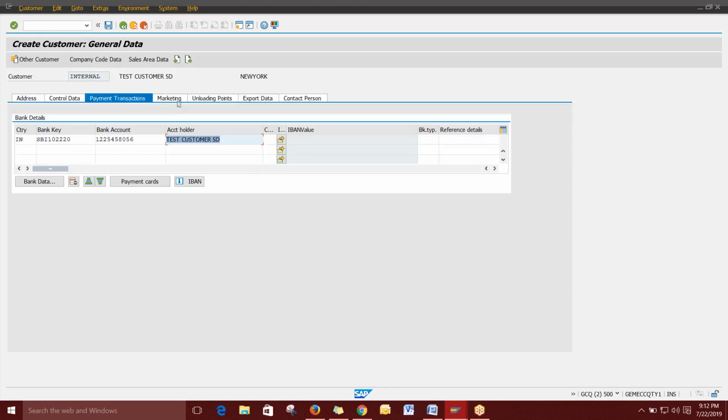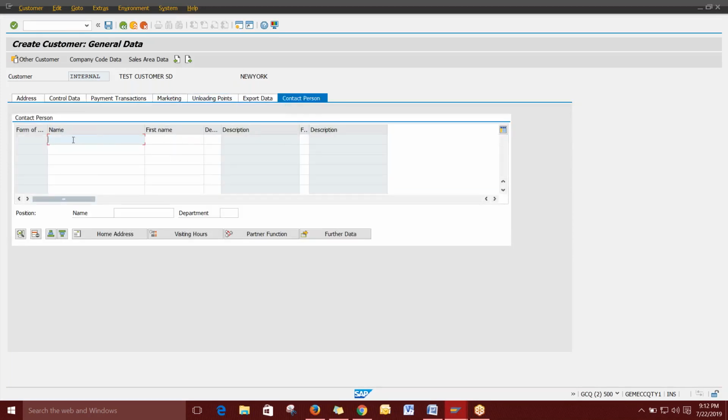Just giving this tick. Then finally, I'm going to the contact person. So the main thing is who you want to contact. Who is the customer's point of contact? You can give his name. So I'm giving a name as Rahul, and if you have a first name, you can add it. Rahul Singh. Okay, that's it.